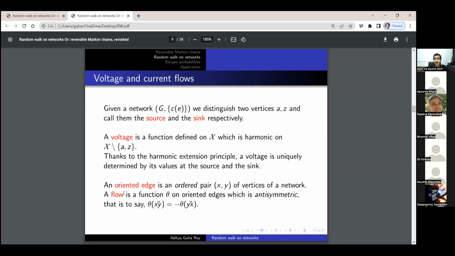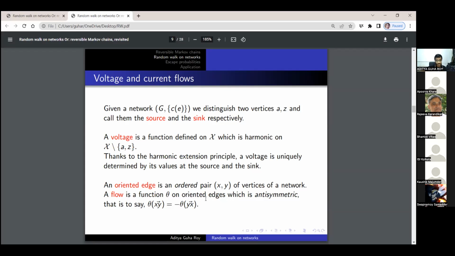look like. And a flow is a function theta on oriented edges which is anti-symmetric. That is, theta of xy, the theta of the edge that takes x to y, is just the negative of theta of the edge that starts from y and ends at x.